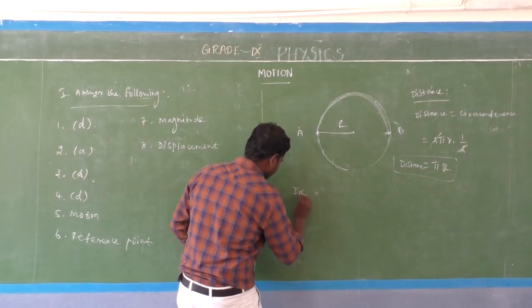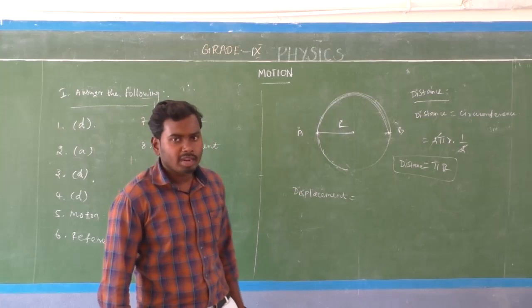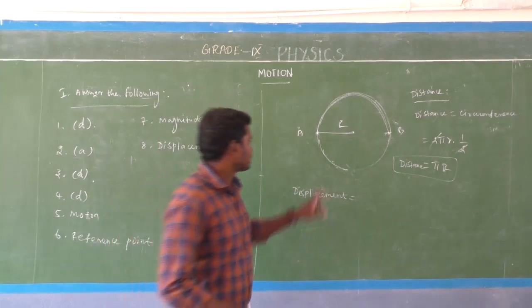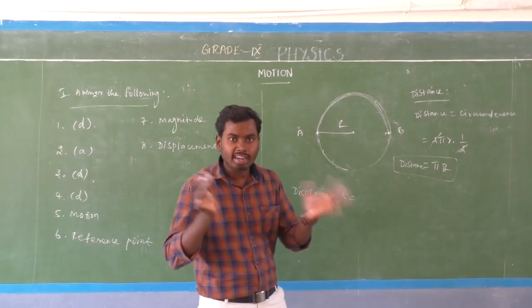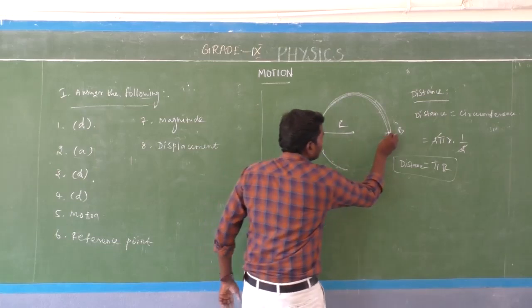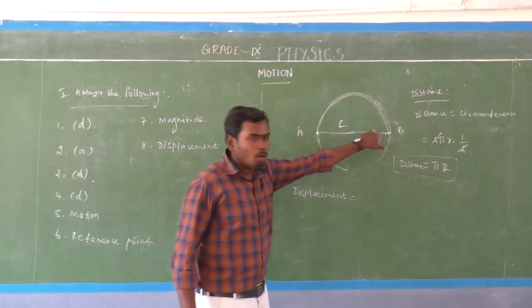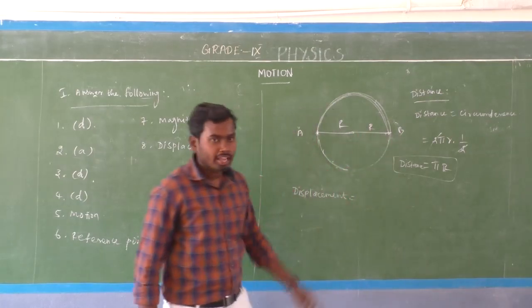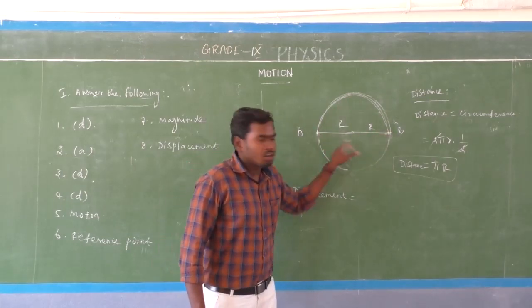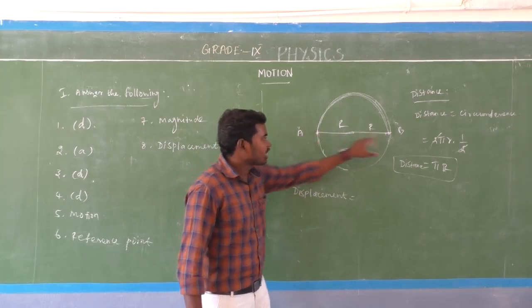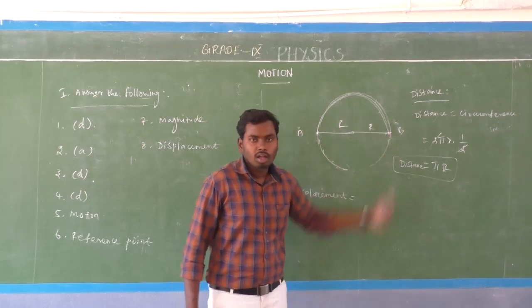Next, what is the displacement? Displacement is the shortest distance between the initial position and the final position. This is the initial position and that is the final position. So this is the displacement. If the radius is R, then this other part is also R. So here the displacement is equal to the diameter, because it is the shortest distance between 2 points, initial point and final point.